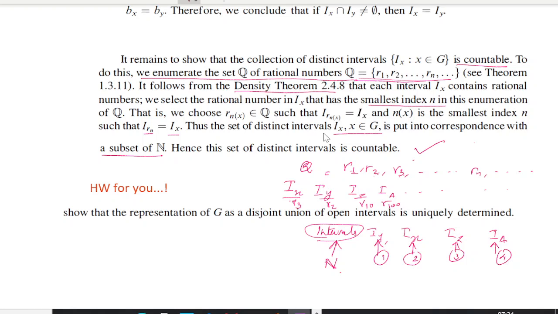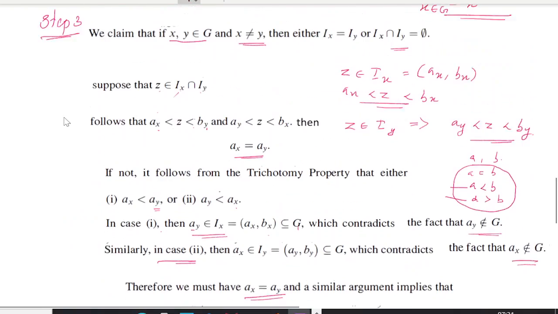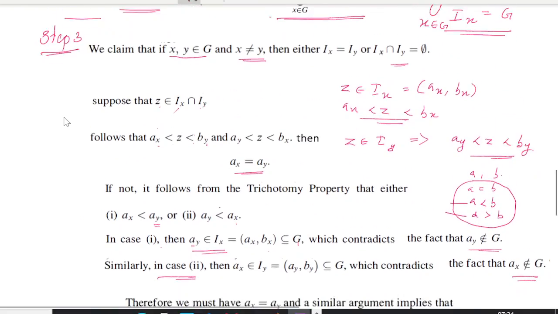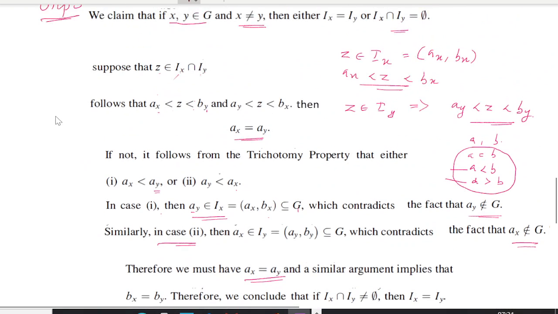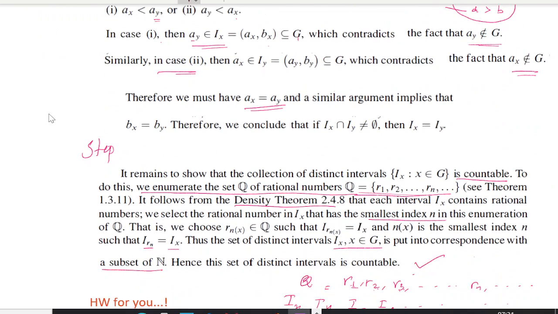So we have proved our step 3, right? Step 4 it seems. In step 4 we are showing that this collection of intervals is countable.